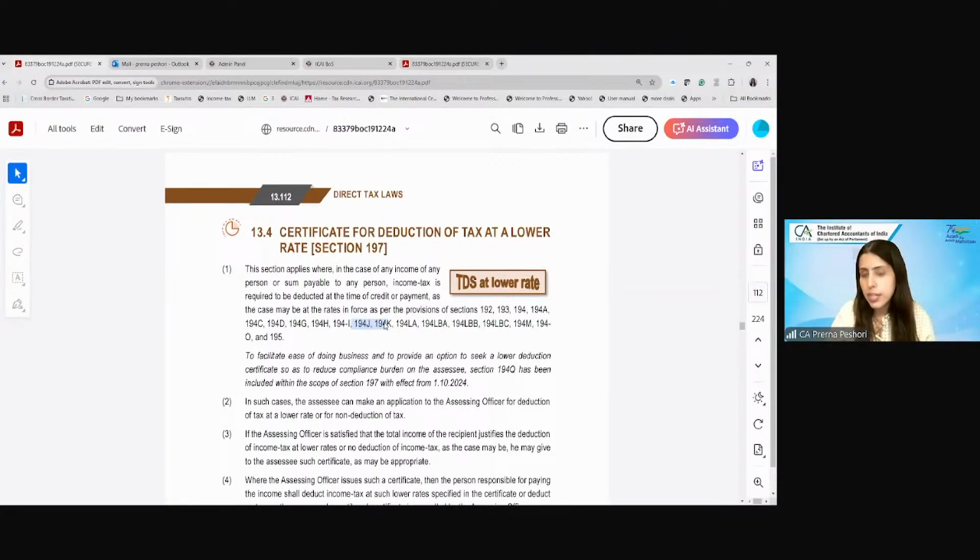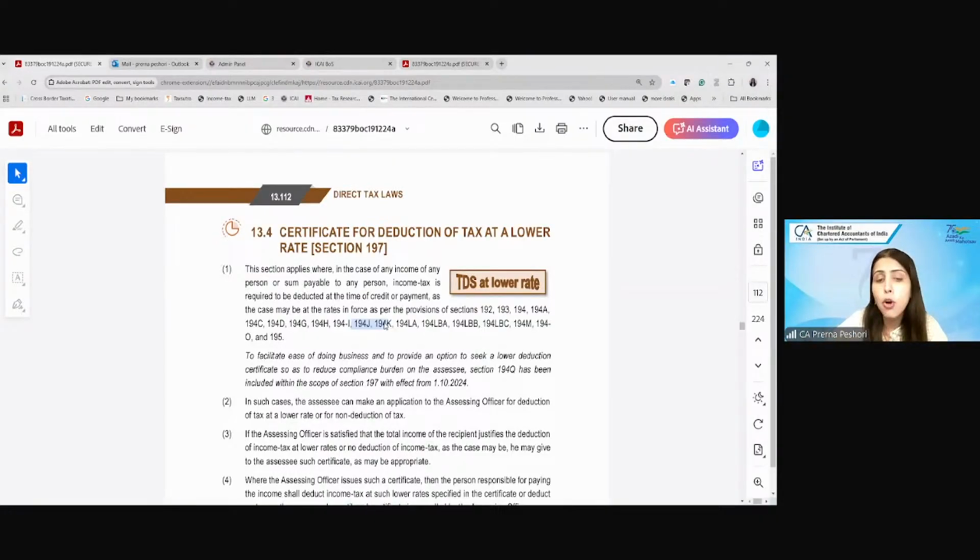Let's say I'm going under rent. I have income under rent and I don't feel that 10% is the justifiable rate, because my effective income tax, meaning the total tax divided by my total income, is maybe 3%. So I will request the AO to please give the certificate to my payer that 3% is what he should deduct under 194I and not 10%, because that will otherwise become difficulty for me.